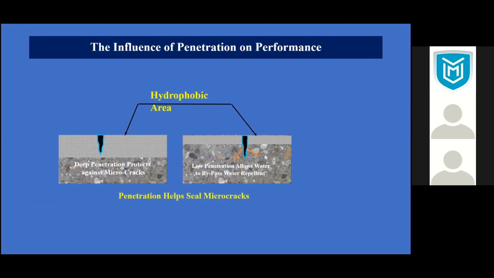And one of the things you require is penetration, because a crack could be 0.5, 0.6, or maybe 1 centimeter deep. If the treatment isn't 1 centimeter deep, then water can still migrate into it. So you need a technology which is penetrating.